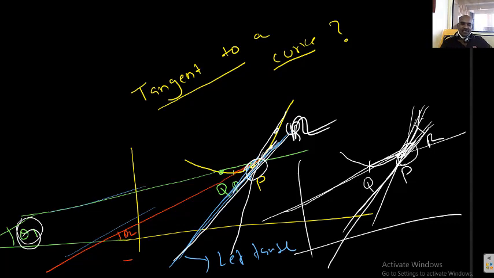Theta 1 is the inclination of the secant line. Theta 2 is the inclination of this secant line. Say this is theta. Tan theta is said to be the slope of this line. What is the line? Actually, I can say, left tangent. Tan theta is the slope of the left tangent.